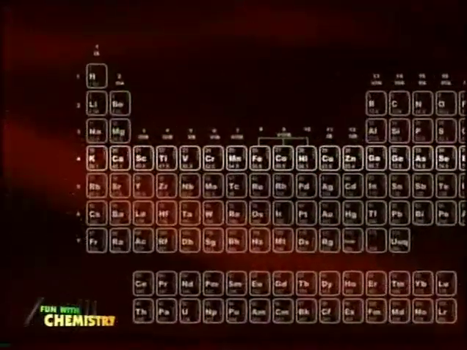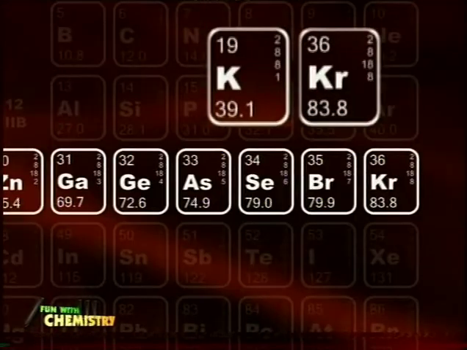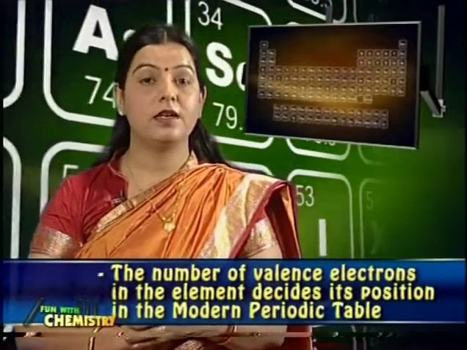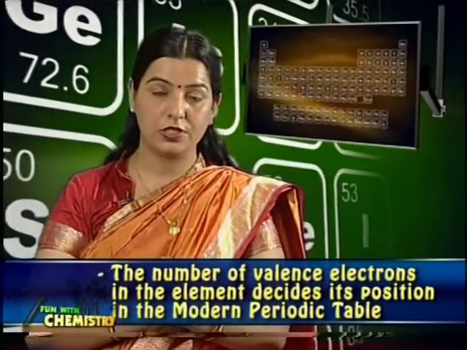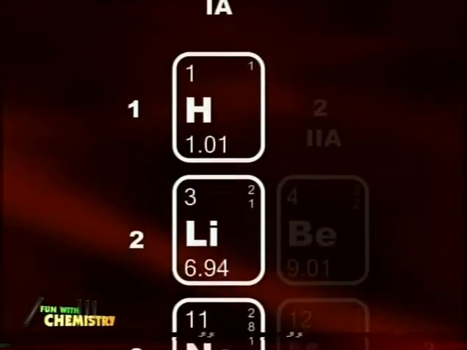So, all the elements in a period are arranged in increasing order of atomic number, and a period always starts with an element having 1 valence electron and completes with an element having 8 valence electrons in its outer shell. So friends, we can conclude from this discussion that it is the number of valence electrons in an element which decides its position in the modern periodic table. For example, each period starts with an element having 1 valence electron